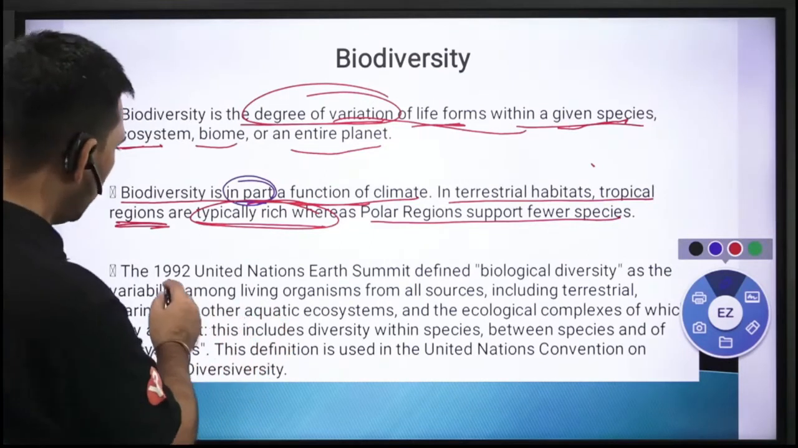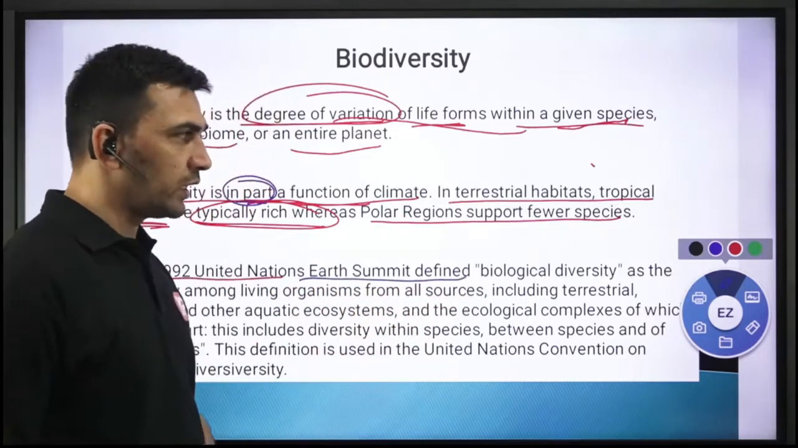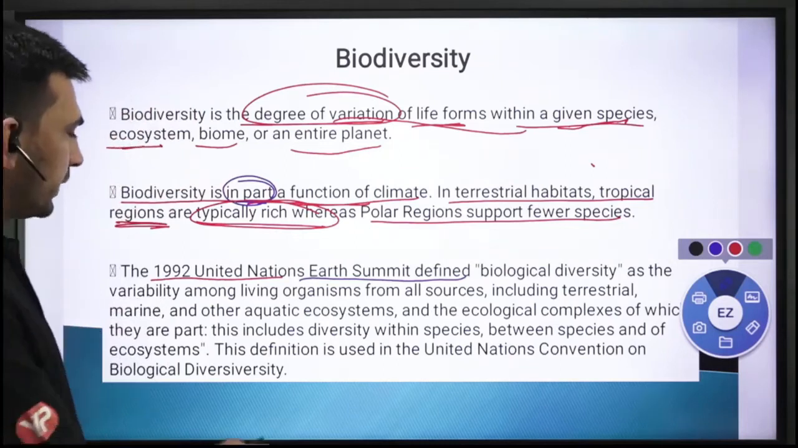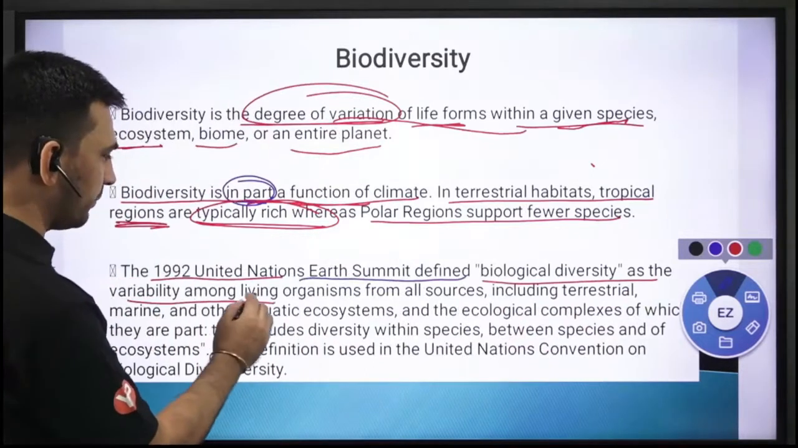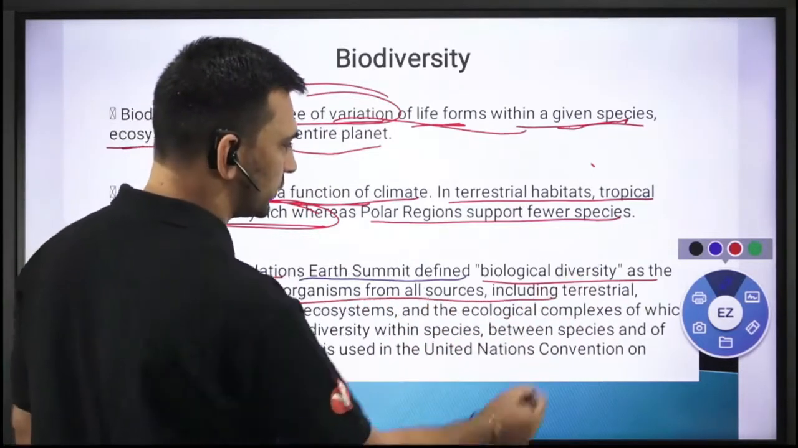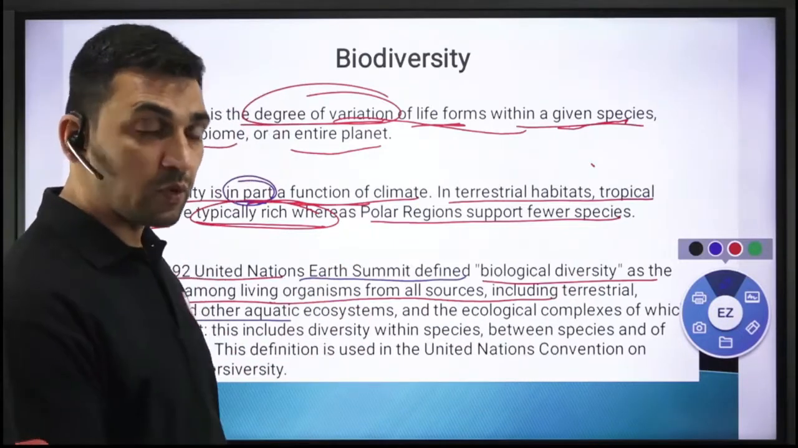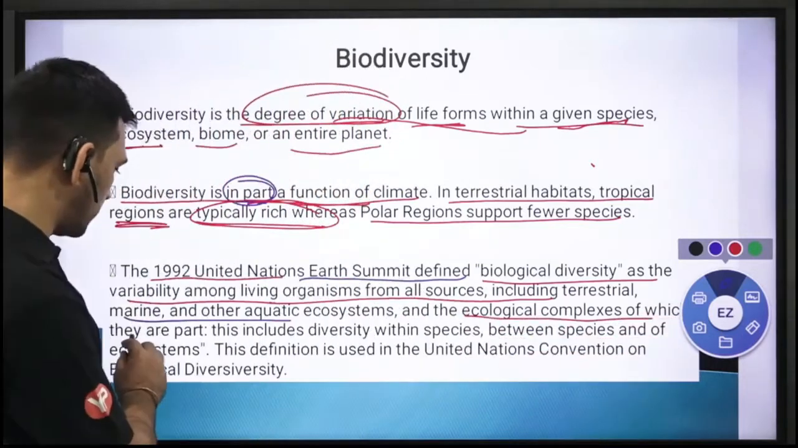And in 1992, the United Nations Earth Summit, we have already discussed the Earth Summit. In it, biological diversity is defined as the variability among living organisms from all sources, right? What are all the sources? Marine, aquatic, terrestrial, and the ecological complexes of which they are part.